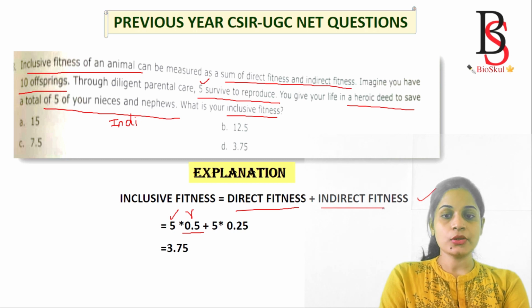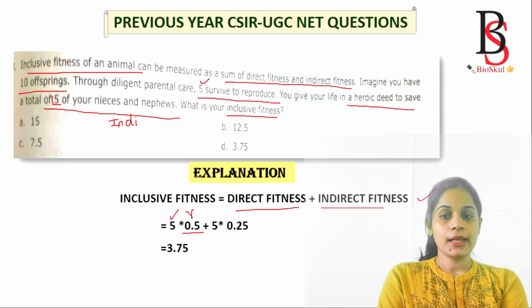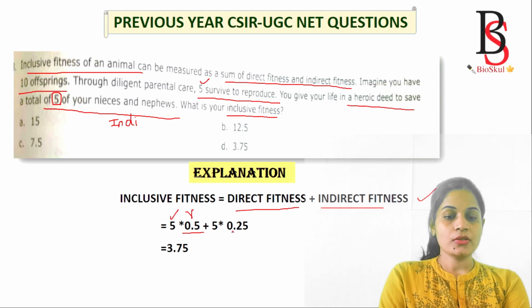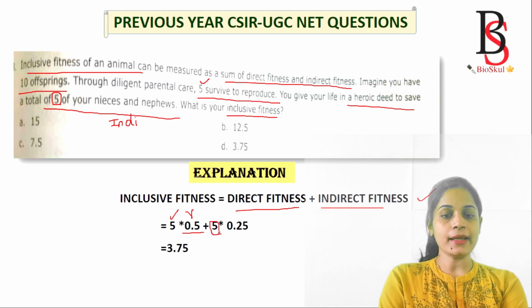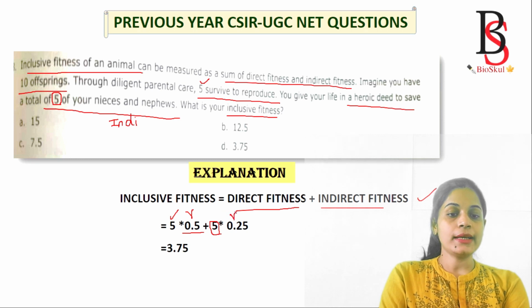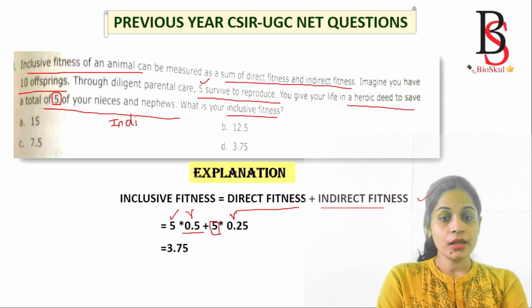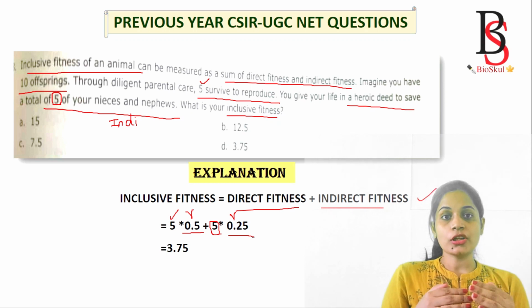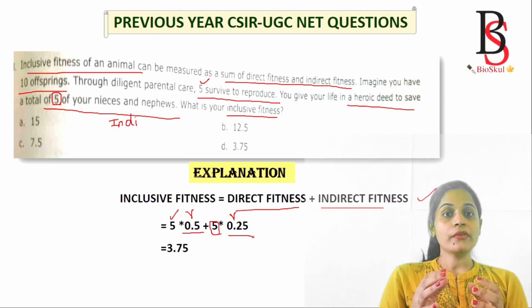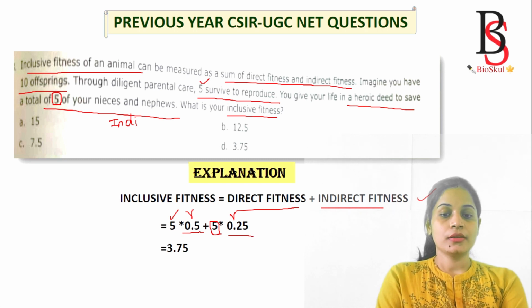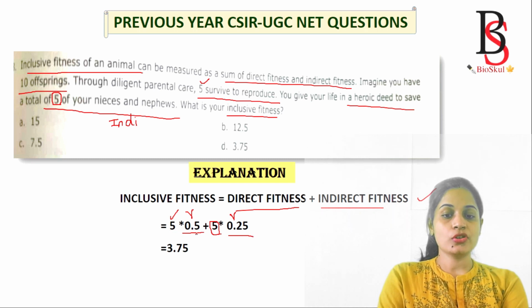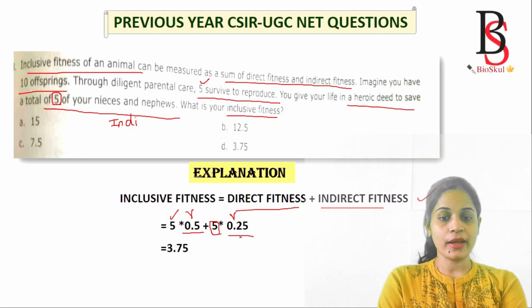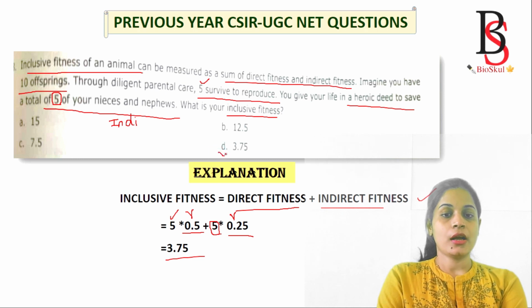By indirect fitness you saved 5 of your nieces and nephews, so it is also 5 multiplied by the relatedness. What is the relatedness with your nieces and nephews? That is 0.25. That's why the coefficient of relatedness is very important. You have to know the value of R. By multiplying 5 into 0.5 plus 5 into 0.25, the value is 3.75. So the correct answer is option D.